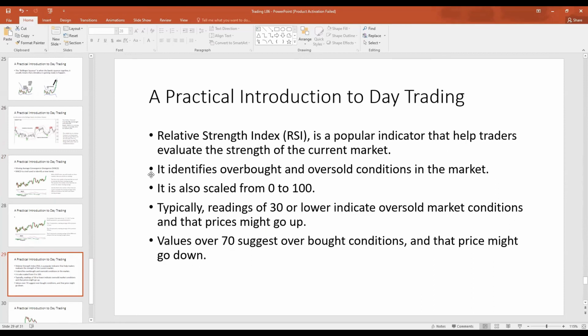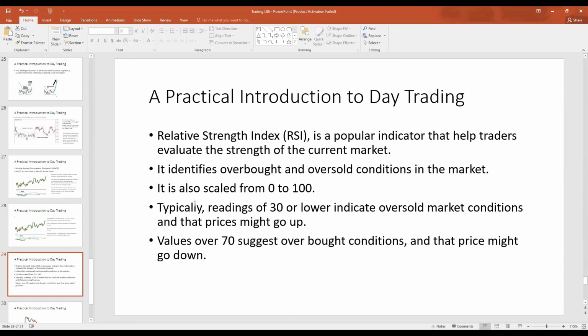The next indicator I want to explore is the relative strength index. The relative strength index, or the RSI, is used to evaluate if the price of an asset has reached overbought or oversold conditions. You may be asking, what is overbought and what is oversold? Overbought usually refers to when the price of the asset has become too high. So when the RSI value has become over the number 70, it suggests that the asset is overbought.